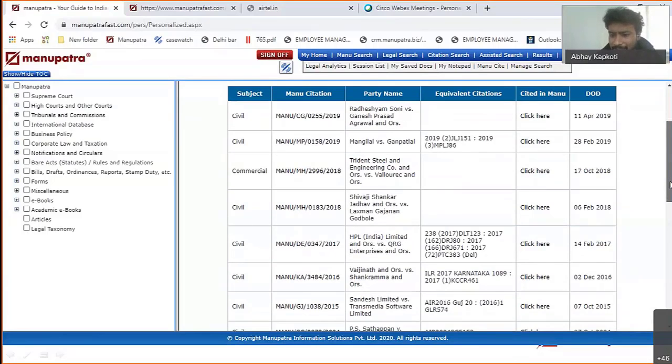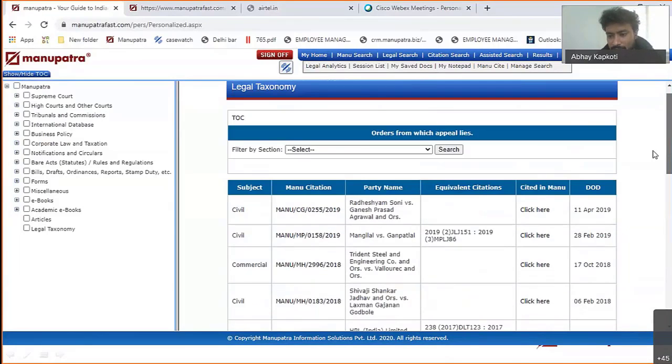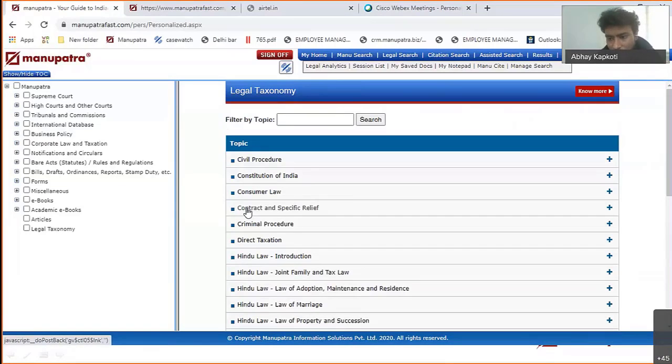So the idea is that if you are in a hurry and you don't want to search, that option is available through legal taxonomy. You will be able to access them from here.